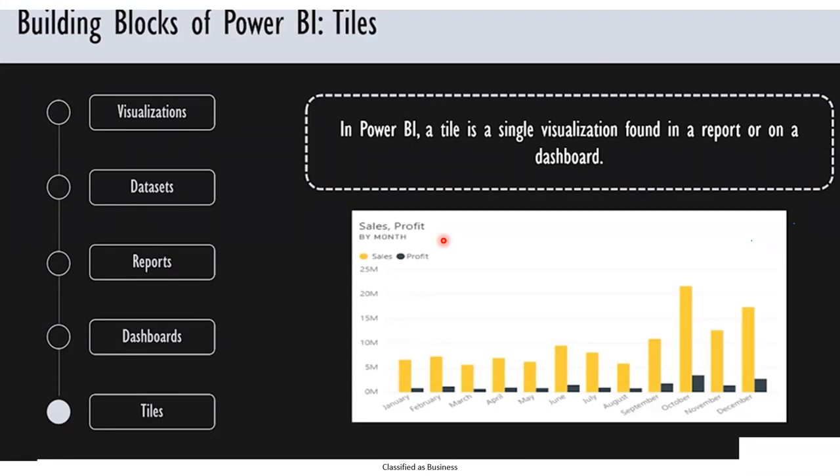These are all the building blocks in Power BI. Visualization, where we can provide some visuals. Dataset: once we pull the data, whether it is a small amount of information or a large one, we can call it a dataset. On top of it, we build the reports in the desktop, and finally we prepare a dashboard on it. Each and every visual, each and every chart, we can pin, and that we can call a tile, a single visual. These are the building blocks of Power BI.